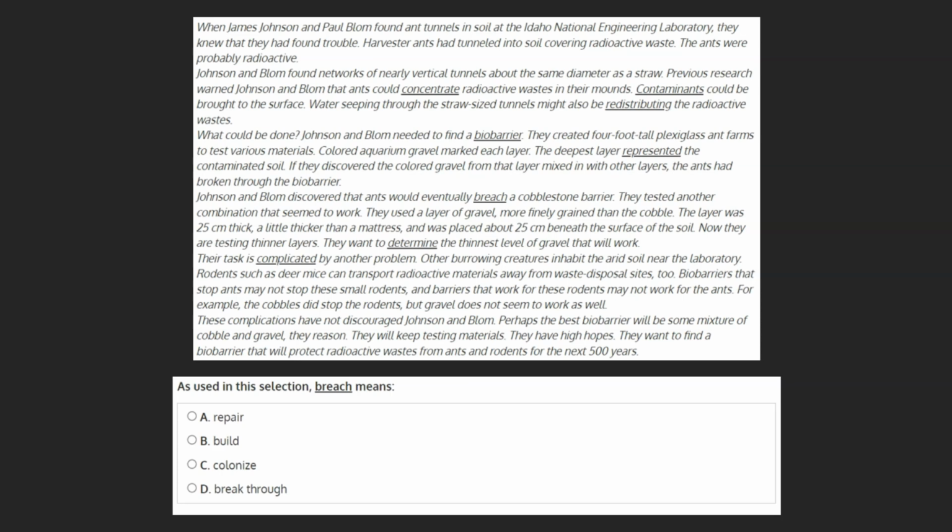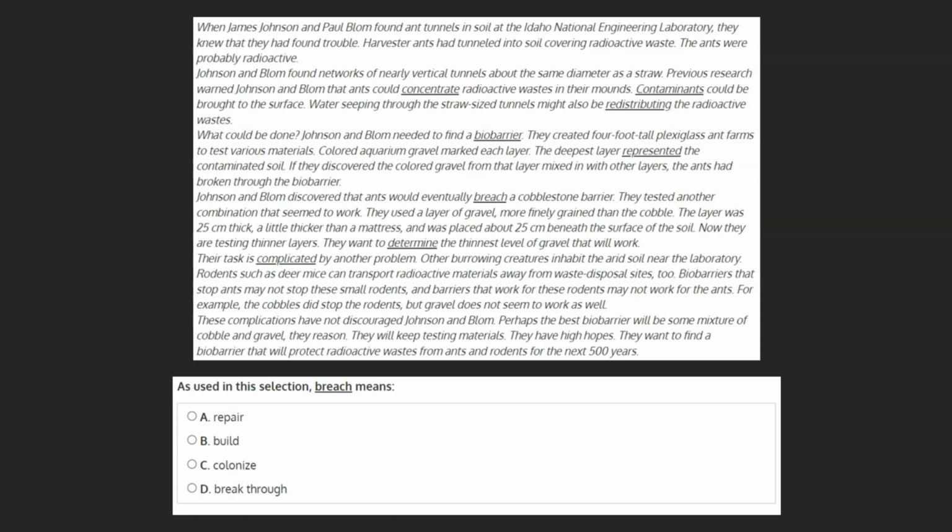As used in this selection, breach means A. Repair, B. Build, C. Colonize, or D. Break through. Let's begin by locating where breach is mentioned in the original text.